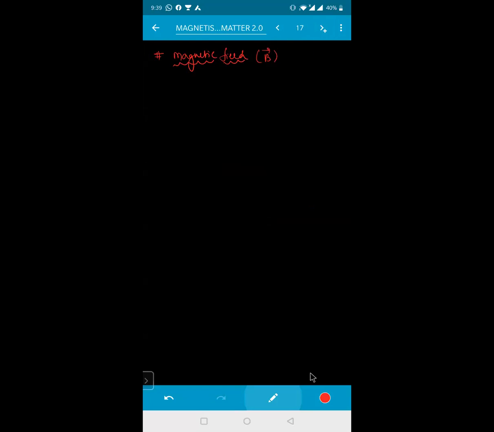Magnetic field is nothing but the space around the unit north pole or south pole, up to which this influence can be felt. Say if it is a north pole, you know that the magnetic lines of the field will be going in the outward direction, isn't it? So generally from the north pole, the direction of the magnetic field will be going in the outward direction.